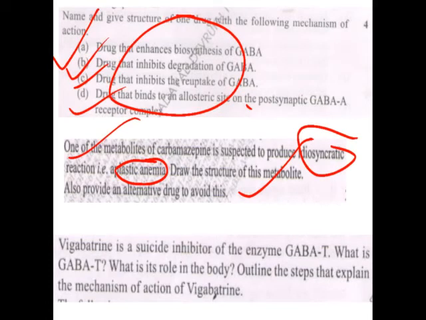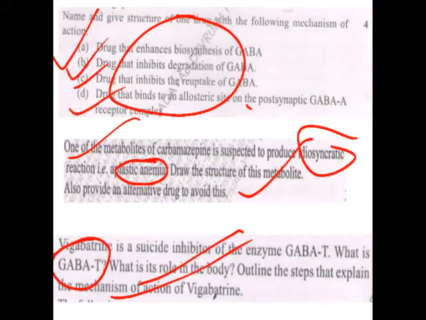Next one: vigabatrin is the suicide inhibitor of the enzyme GABA-T. What is GABA-T? What is its role in the body? Outline the steps and explain the mechanism of action of vigabatrin. So the first part, what is GABA-T? GABA-T means GABA transaminase. Its role in the body: it is an enzyme which is responsible for the transamination reaction of GABA, so it is the enzyme responsible for the metabolism or degradation of GABA.